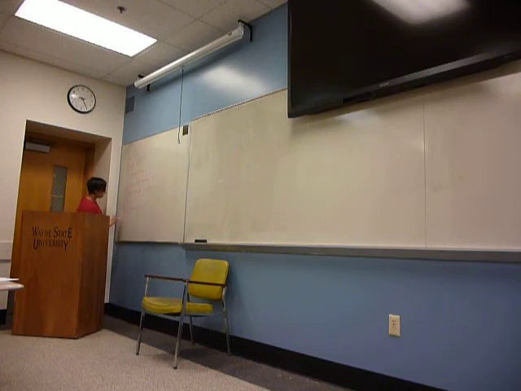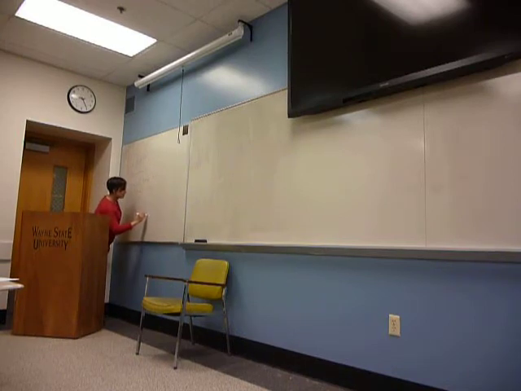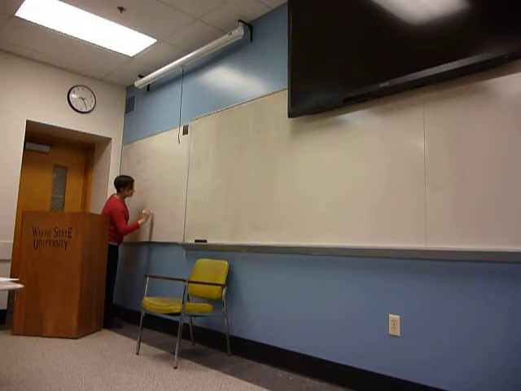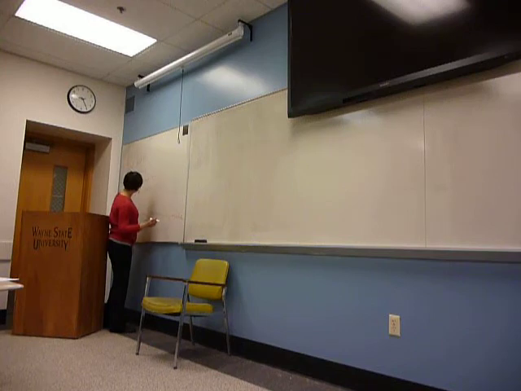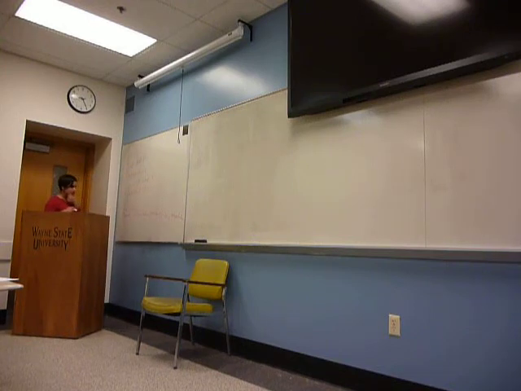We have properties of expectation. And then things like variance, covariance, correlation. Yeah, that's basically it.